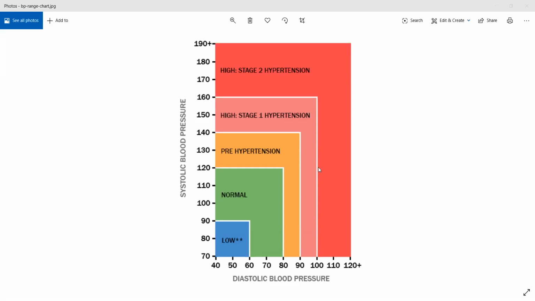So those are the categorizations of blood pressure. Now anything over 190 by 120 will be called malignant hypertension or hypertensive crisis. At that point there is significant damage to their organs, and the patient will more often than not die if they are not treated immediately. It is a medical emergency where the patient immediately needs to get their blood pressure decreased, or else there will be severe consequences.